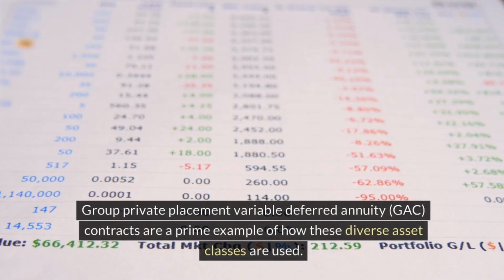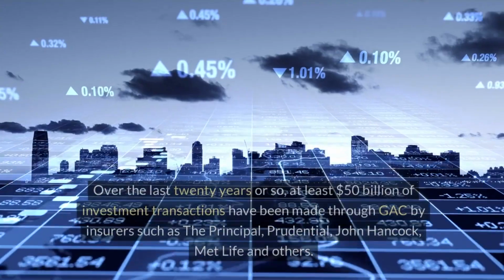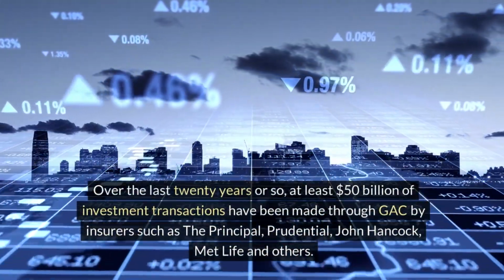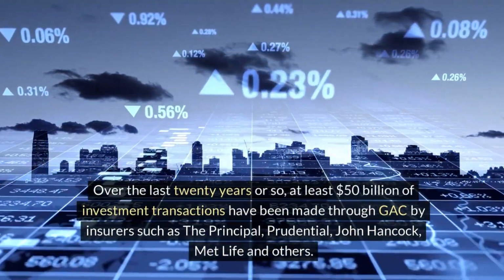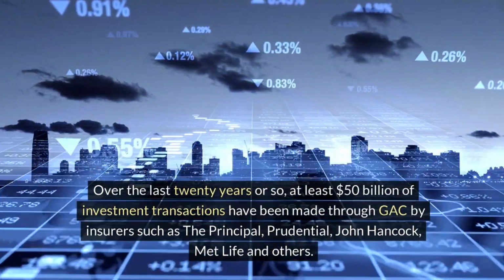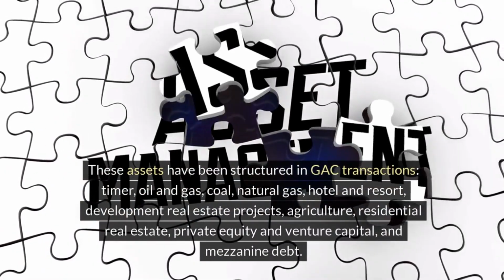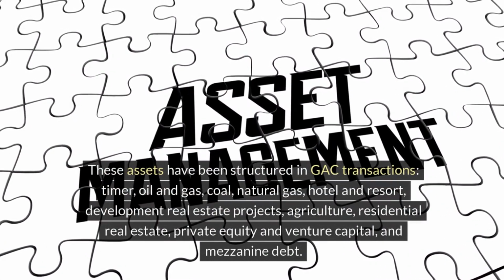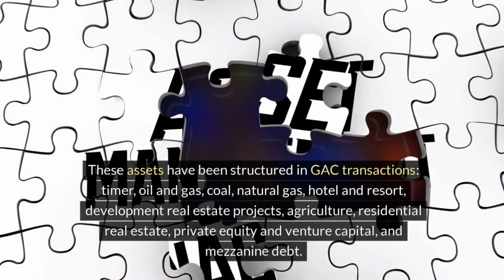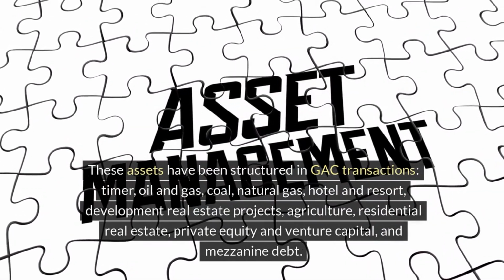Group Private Placement Variable Deferred Annuity, GAC, contracts are a prime example of how these diverse asset classes are used. Over the last 20 years or so, at least $50 billion of investment transactions have been made through GAC by insurers such as the Principal, Prudential, John Hancock, MetLife and others. These assets have been structured in GAC transactions: timber, oil and gas, coal, natural gas, hotel and resort, development real estate projects, agriculture, residential real estate, private equity and venture capital, and mezzanine debt.